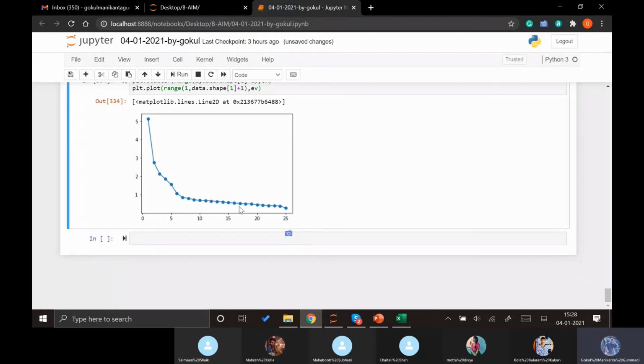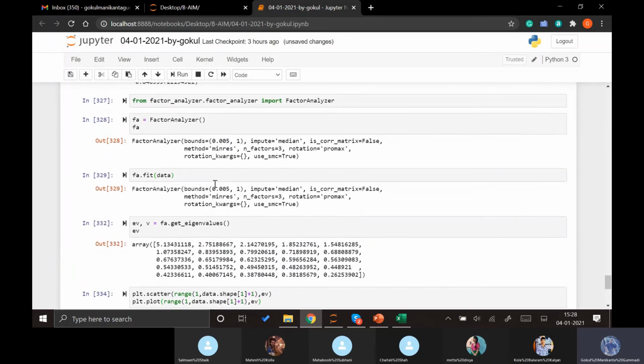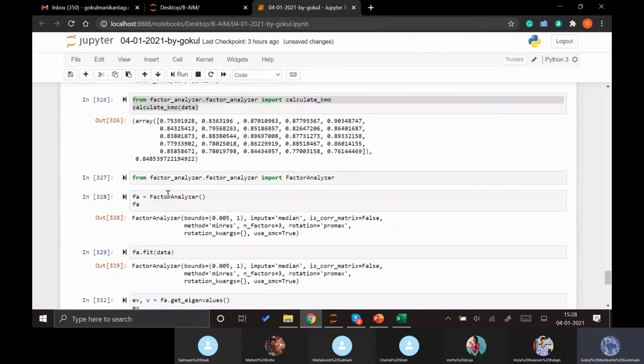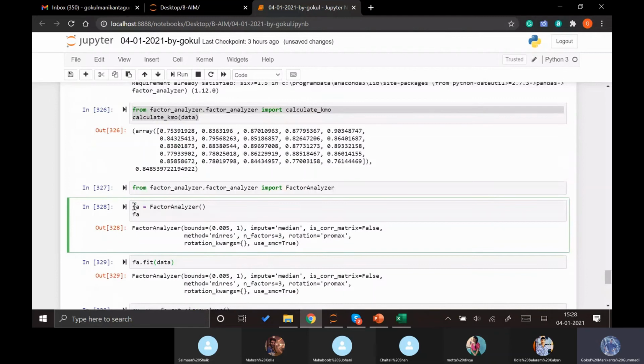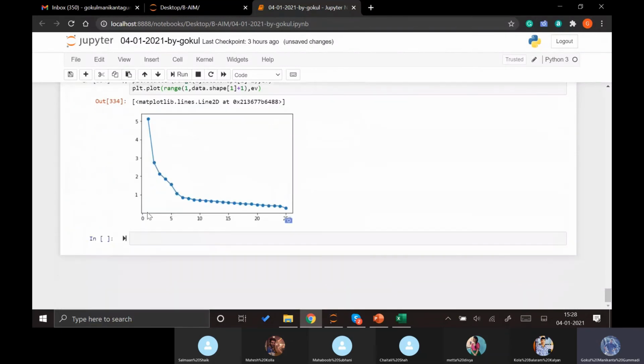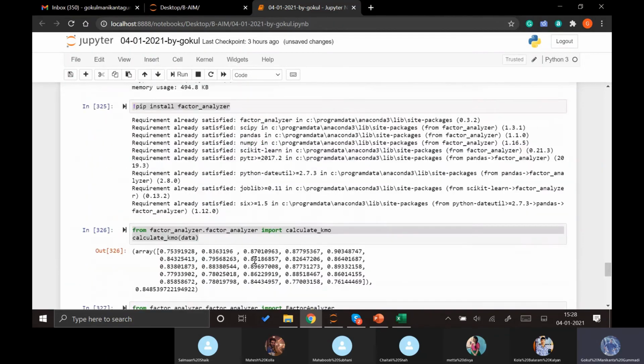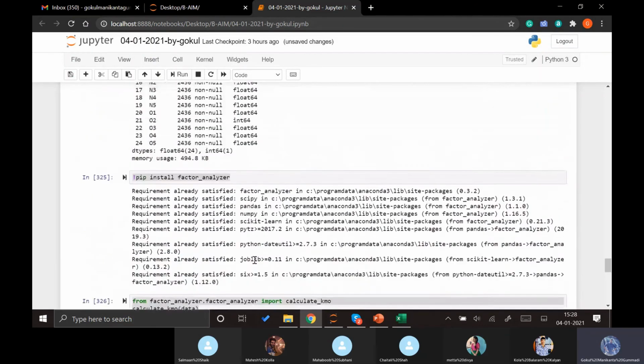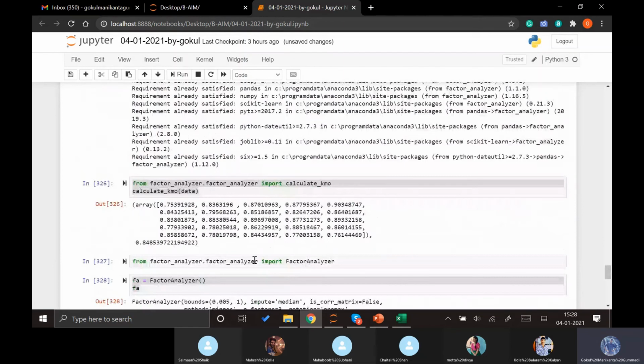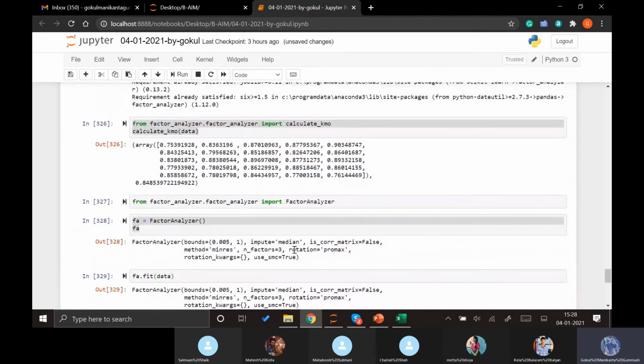So now that we understood that we need almost 6 factors, let's quickly convert with the same function, but this time we give 6 factors here. Now let's apply fa1 n_factors equal to 6. As I said, there is another second function which will be taking care of rotations.